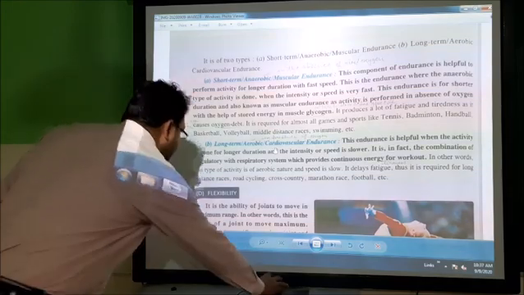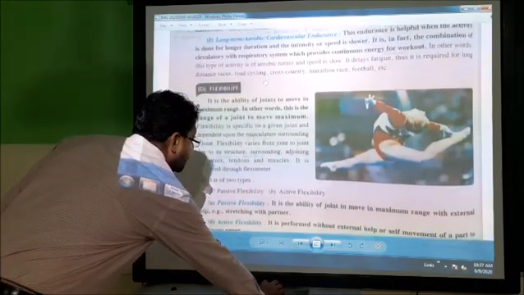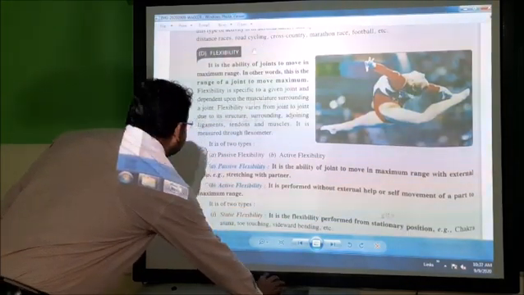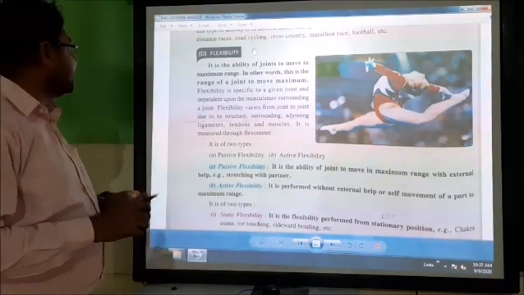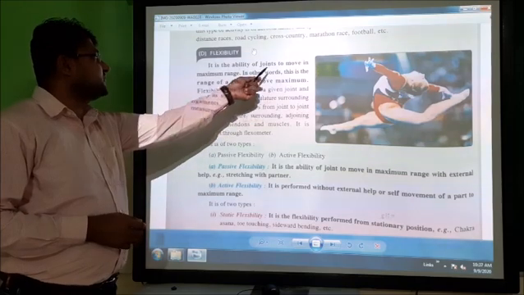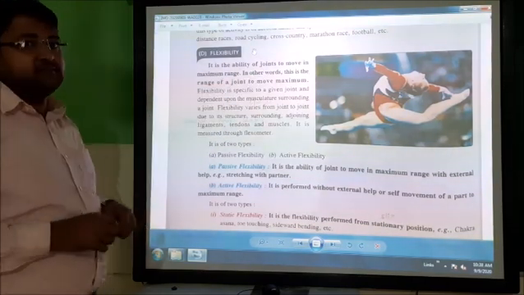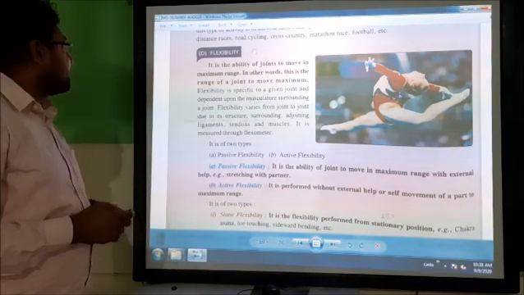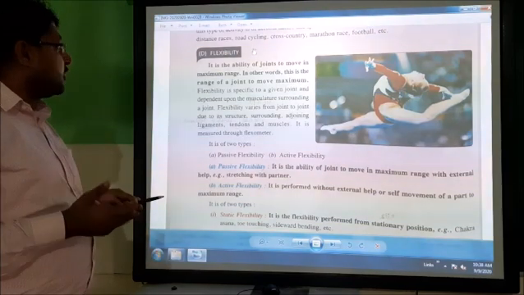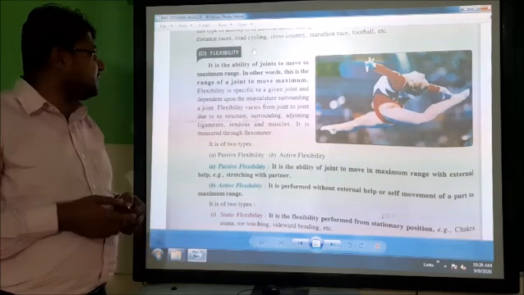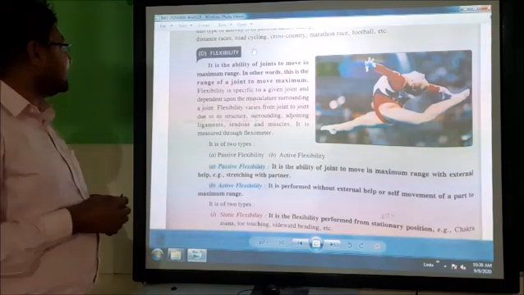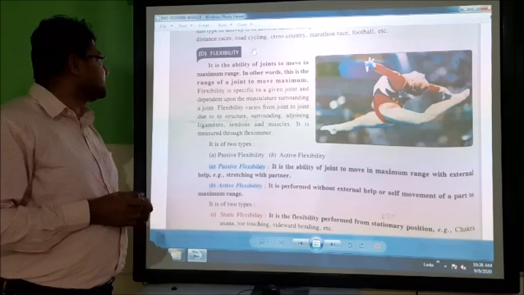Next is flexibility. What is flexibility? It is the ability of joints to move in maximum range, to move in maximum limit. In other words, it is the range of a joint to move maximum.